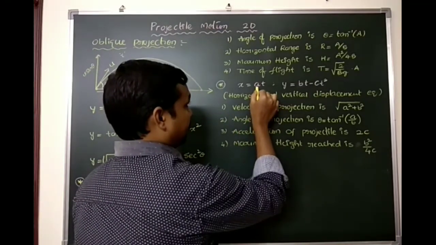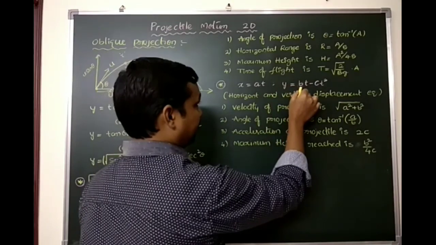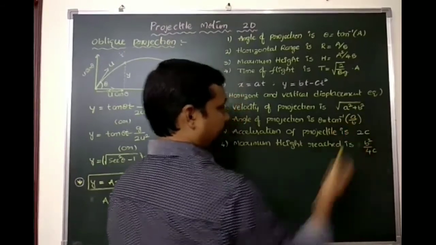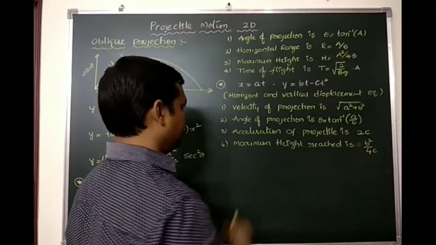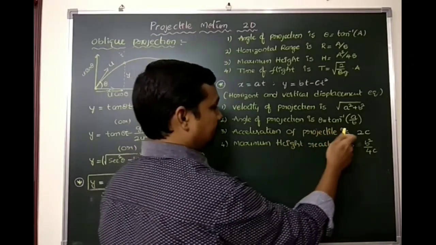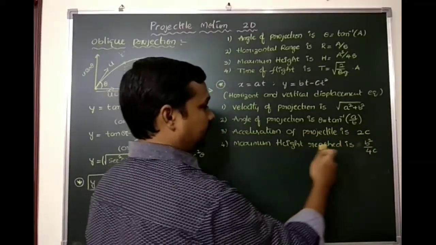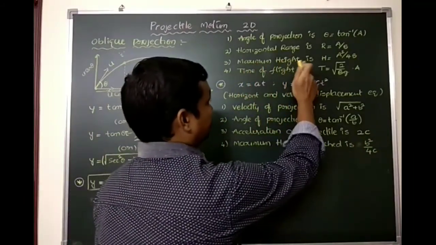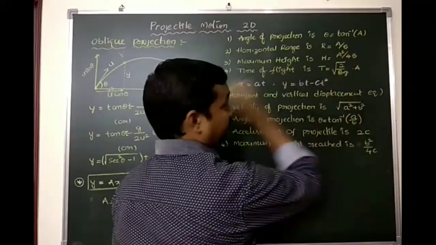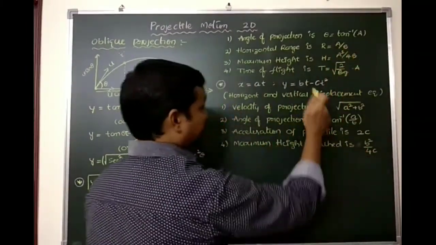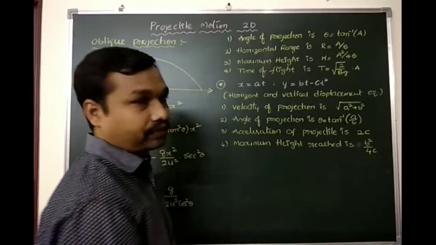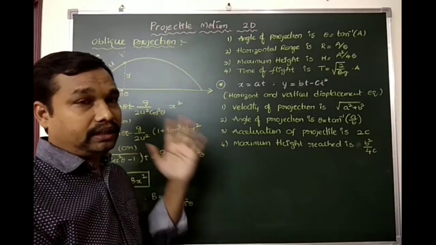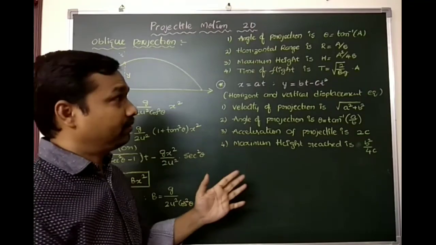Here we will get u cos theta, here we will get u sin theta. So if we take the ratio, we will get theta equals tan inverse of a by b, and the root over a square plus b square gives you the initial velocity. Okay, acceleration of the projectile is 2c, and maximum height reached is b square by 4c. Like here we got maximum height as a square by 4b according to this equation; according to this equation, we are getting b square by 4c. Okay, these are the few shortcuts which are used to find maximum height, initial velocity, angle, and time of flight.